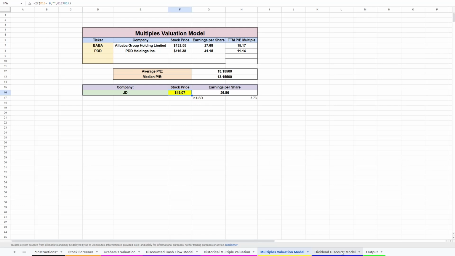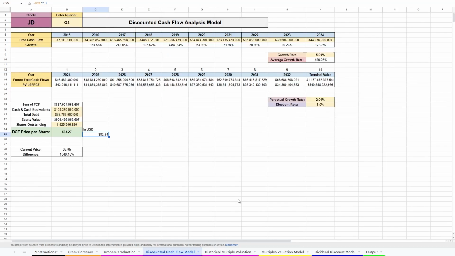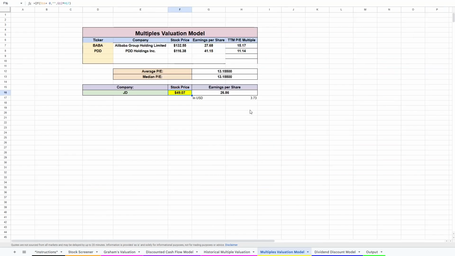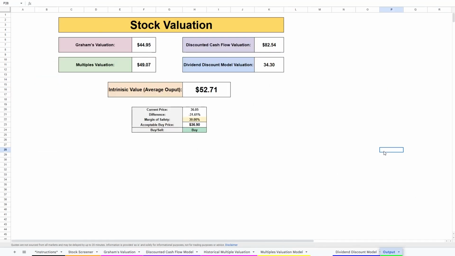$49.07. Now, for the dividend discount model, I use the same growth rate as in a discounted cash flow model because their payout ratio is only 20% and they can afford to grow their dividend at 5%. And we get an intrinsic value of $34.3.